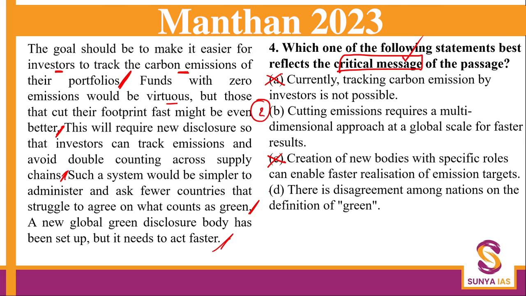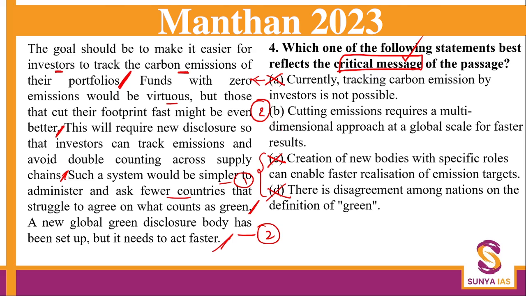Now, option number 4, there is disagreement among nations on the definition of green. Now this is also one component. Okay, fewer countries that agree, this is one component, this one is another component. So these two options are talking about one component from the passage. This one is completely negating what is being said in the passage.